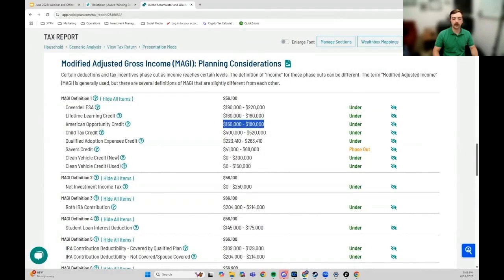So if you earn less than $160,000 a year as a household, you can earn this credit, totally fine. Over this $180,000 mark, and you will get $0 from this credit. And in between, there's a phase out range where you have to figure out how far am I through this phase out range? And then that ratio is applied to the credit to solve for your credit in that case.